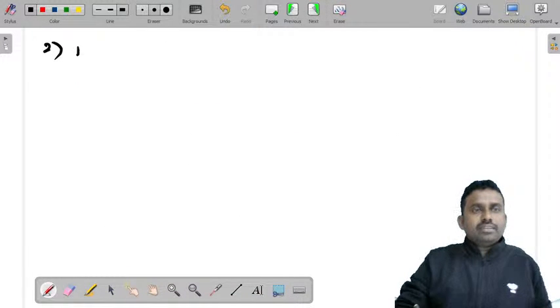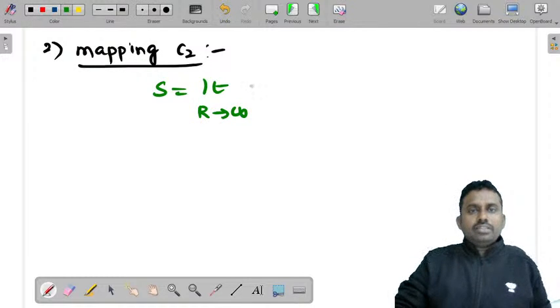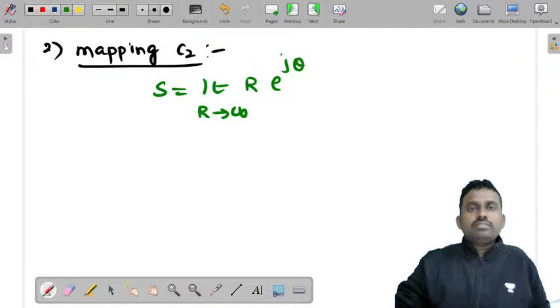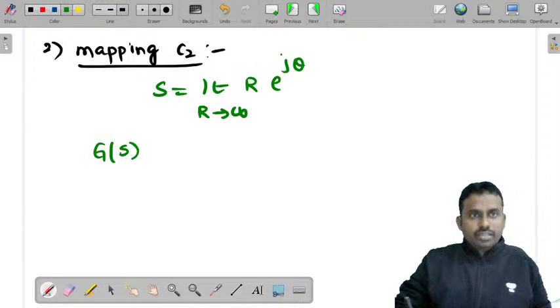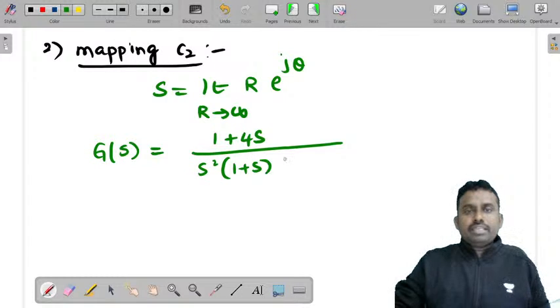Now the second one is mapping C2. So how do you map C2? You'll assume s is equal to limit R tends to infinity R into e power j theta. Now let us consider G of s is equal to 1 plus 4s by s square into 1 plus s into 1 plus 2s.